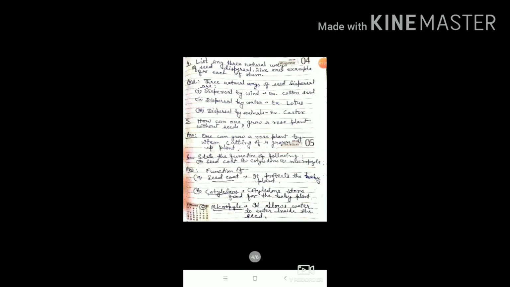Now move to question number 4: list any 3 natural ways of seed dispersal and give one example for each of them. The 3 natural ways of seed dispersal are: number 1, dispersal by wind, and the example is cotton seed.